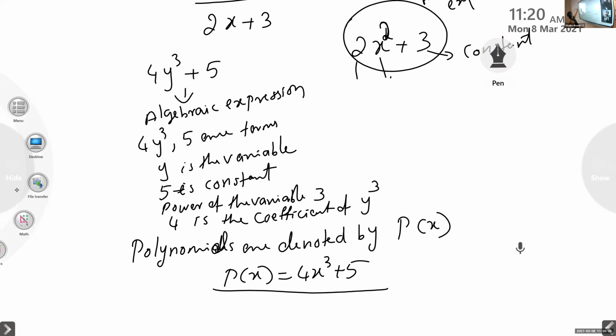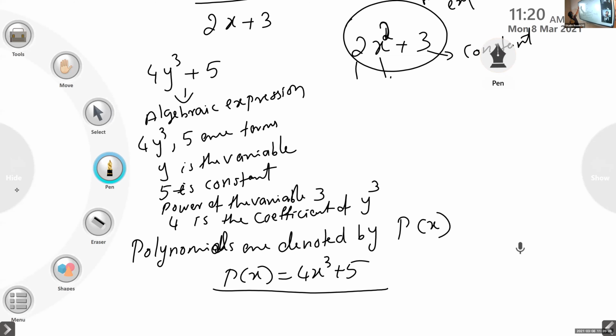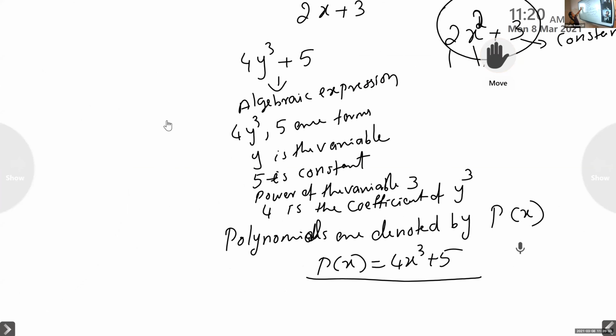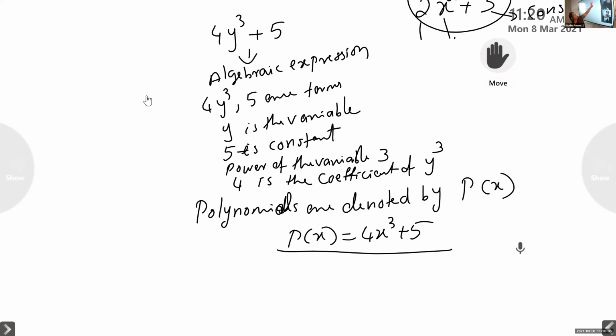Next point, we will write about the degree. The degree of a polynomial is the highest power of the variable.